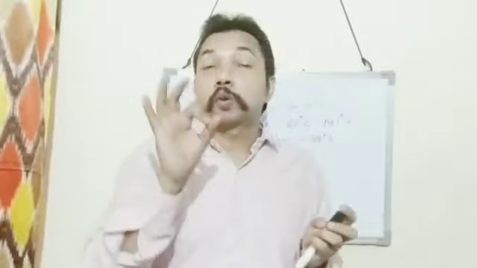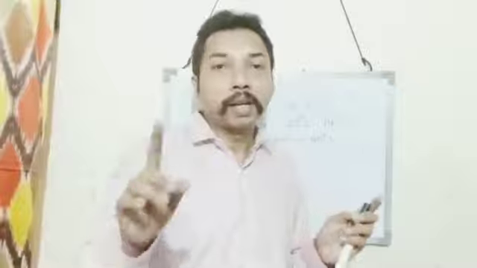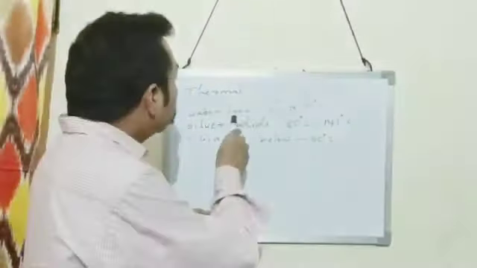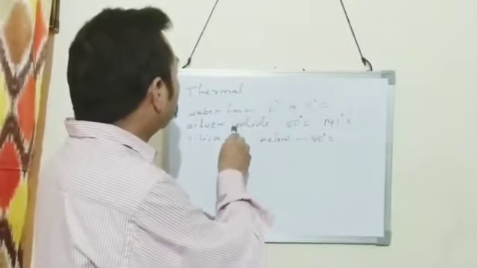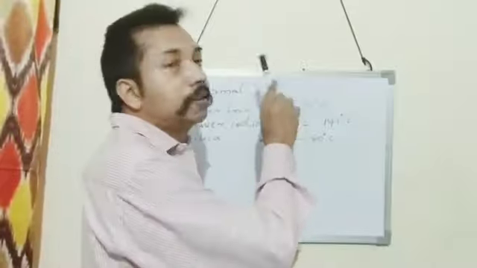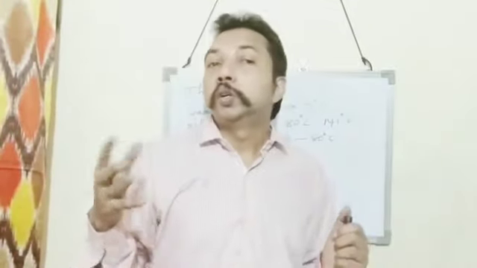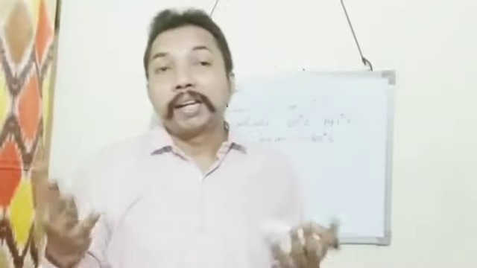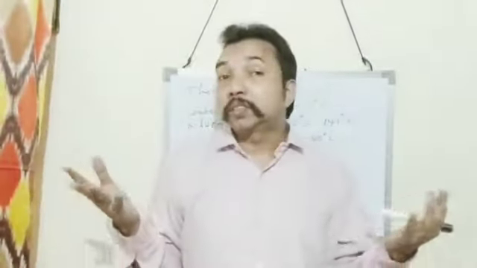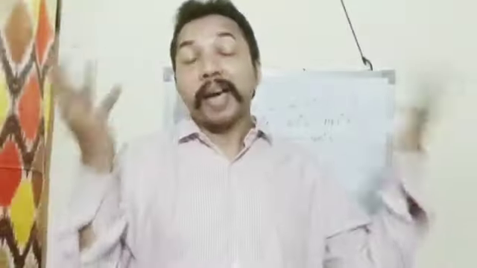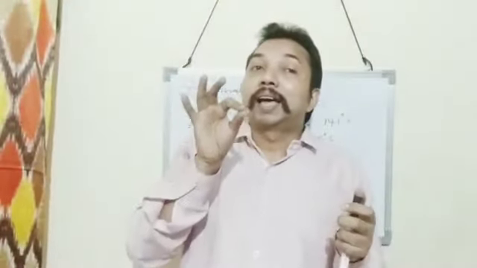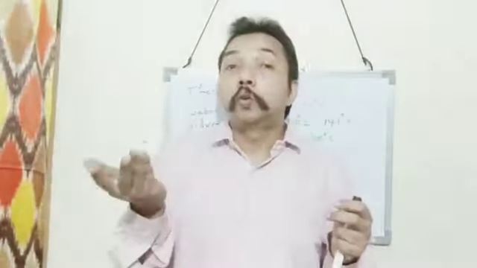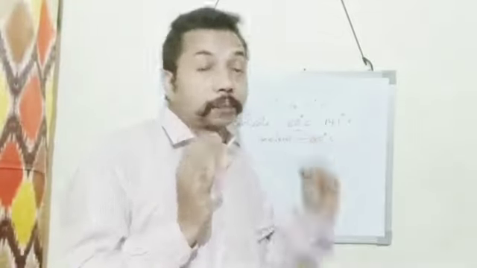That behavior is called anomalous behavior. Other substances expand on heating and contract on cooling.